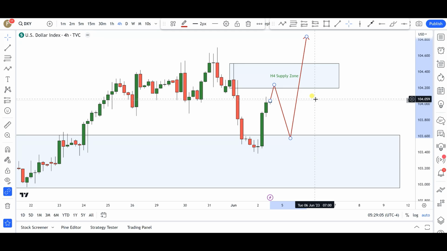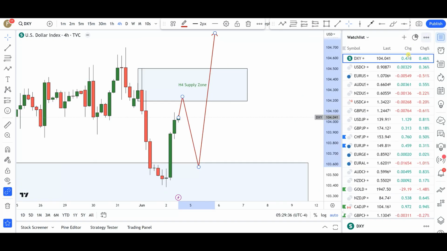Again, it's very easy. The markets can easily open and just continue pushing to the upside, and if that happens, we just continue to search for demand zones that form on the smaller time frame and trade off of those. But based on the price action that I'm seeing here, we do have this significant supply zone area, and I expect that price is going to probably tap into it and then give us a push to the downside before we continue to the upside. All right, so remember, dollar is strengthening across the board, and we do have positive numbers coming out from the United States. All right, so that's pretty much it for Dixie.